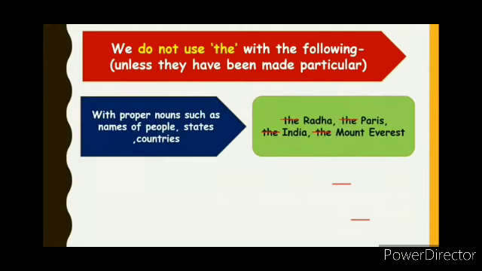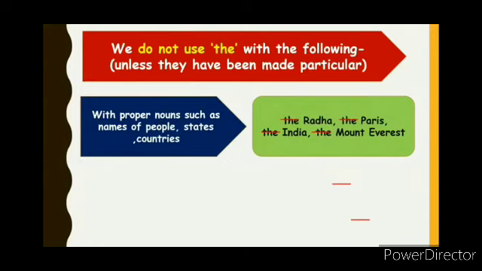Now, students, we also have to keep in mind one very important rule, that is regarding the omission of articles. That means we do not use the with the following unless we have made them specific or particular. The is not used with proper nouns such as names of people, states and countries.